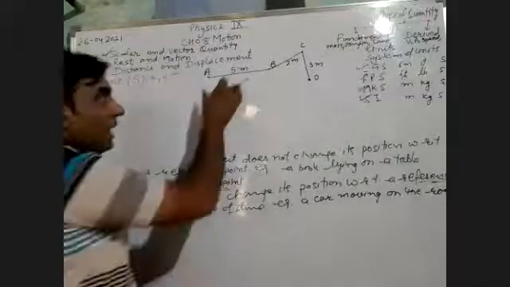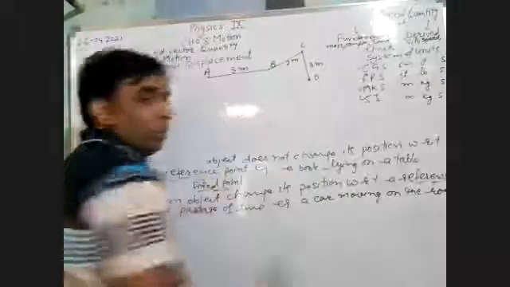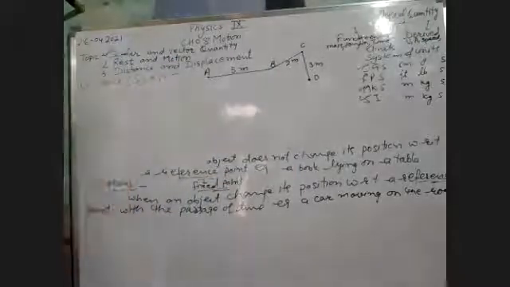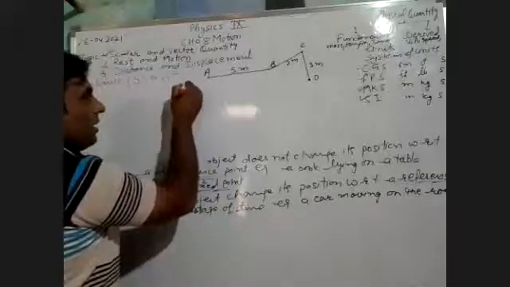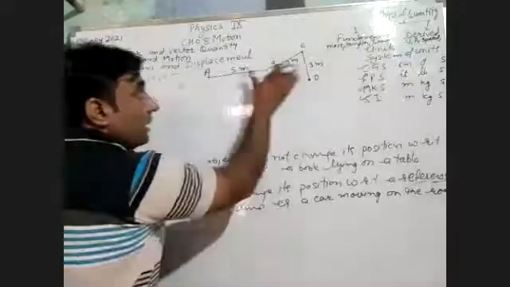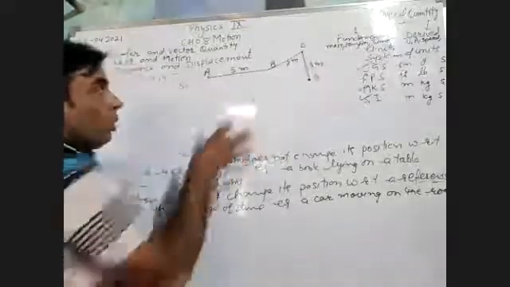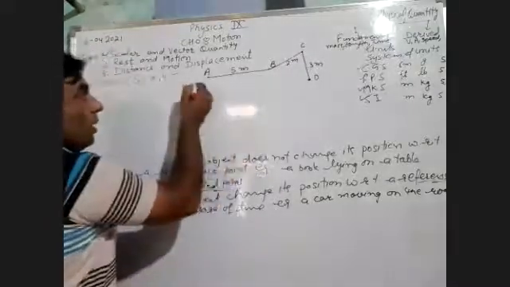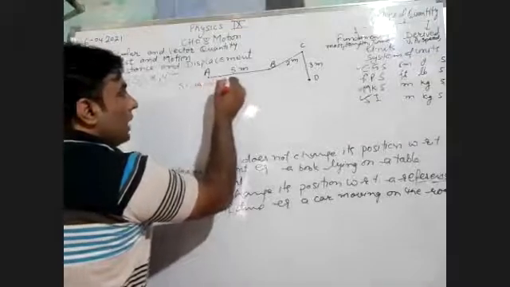If you measure the total length of the path followed, then this is known as distance. So distance is nothing but the actual length of the path followed. What is the actual length of the path followed? AB plus BC plus CD.